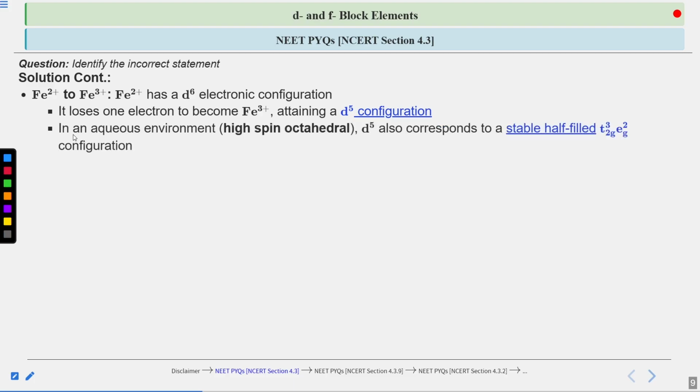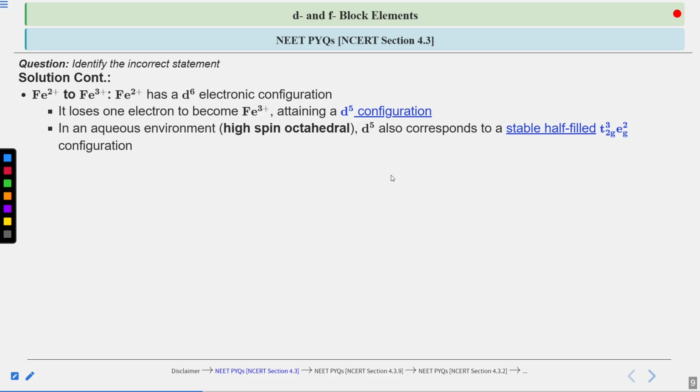Now, in an aqueous environment, that means a high spin octahedral complex is present, the d5 also corresponds to a stable half filled t2g3 and eg2 configuration, right?